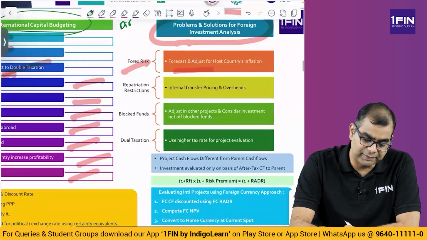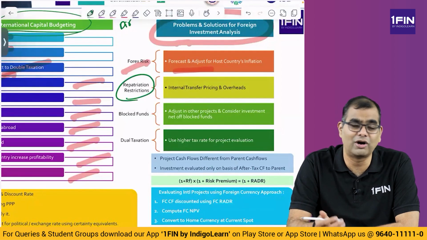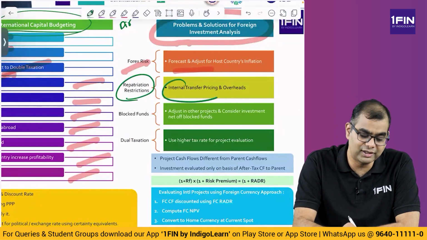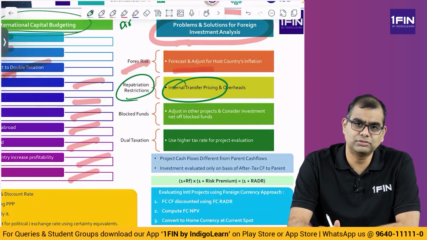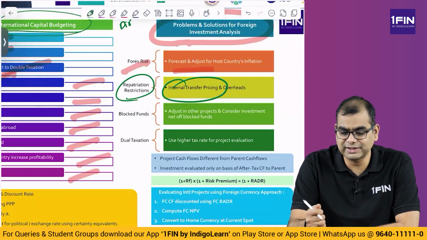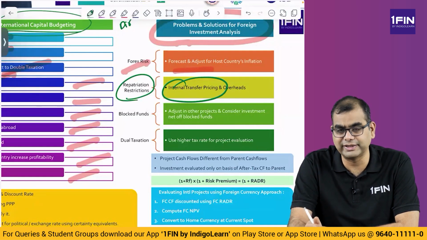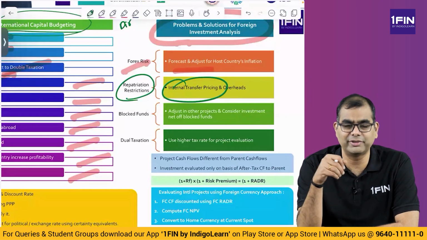Then you have repatriation restrictions. That is, you may have issues where you may not be able to repatriate the money. So how do you overcome that? You do internal transfer pricing. Most of you would have studied transfer pricing in direct taxation, right? So using those transfer pricing rules and overheads, basically the home country entity, I am in India, I have invested in the US, I am an Indian company invested in the US.